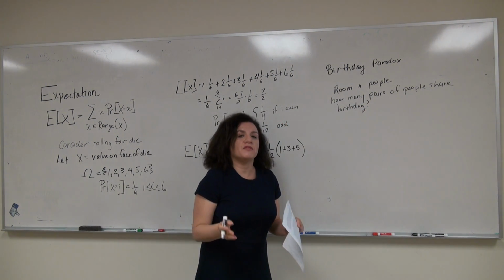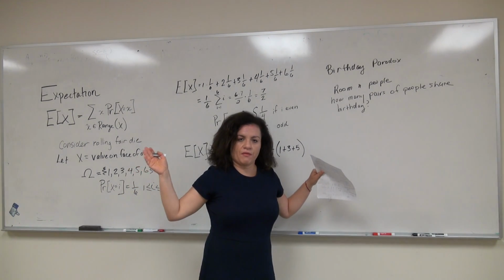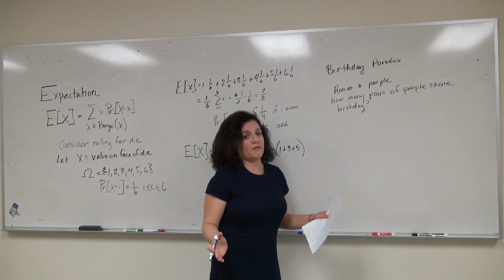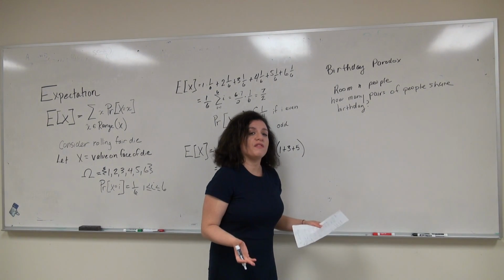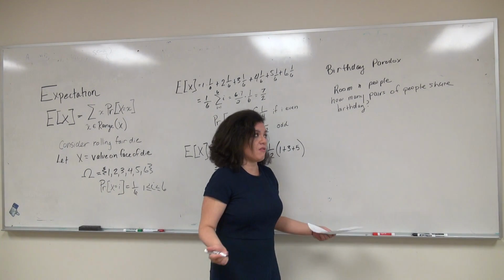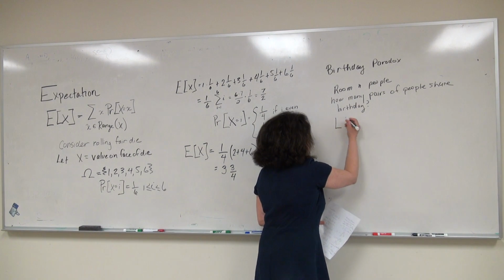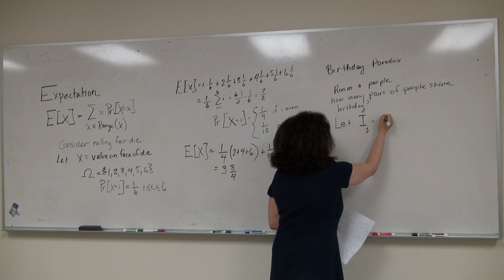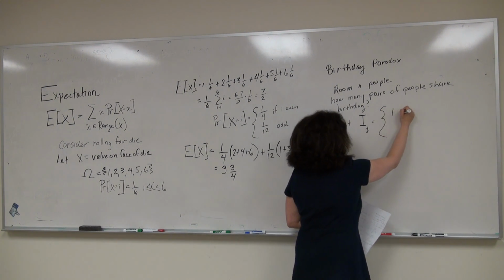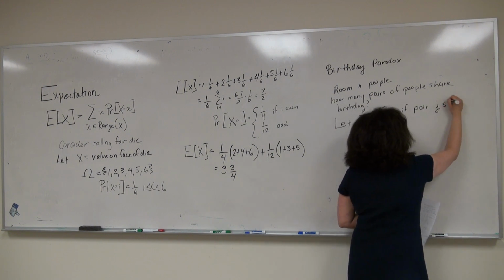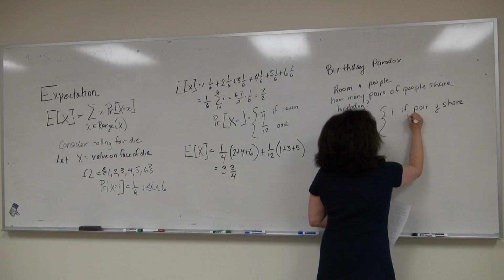Rather than worrying about the joint distribution of the birthdays of the people in the room, we're going to use indicator variables. We're going to have an indicator variable that says whether a pair of people share a birthday or not. To be more precise, let our indicator variable I sub j be 1 if pair j shares a birthday and 0 otherwise.